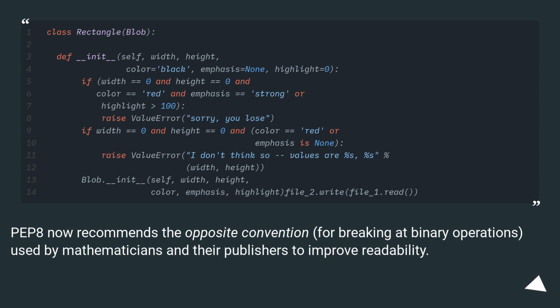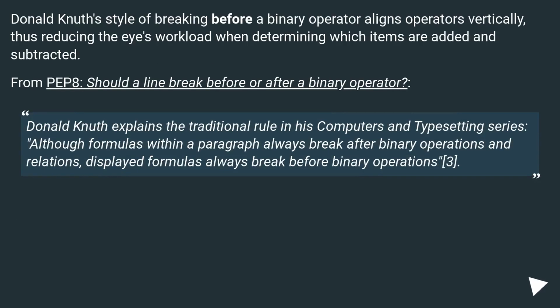PEP 8 now recommends the opposite convention for breaking at binary operations, used by mathematicians and their publishers to improve readability. Donald Knuth's style of breaking before a binary operator aligns operators vertically, thus reducing the eye's workload when determining which items are added and subtracted.